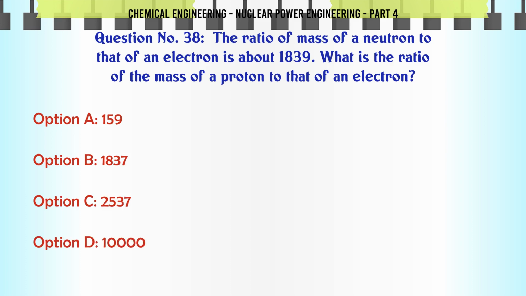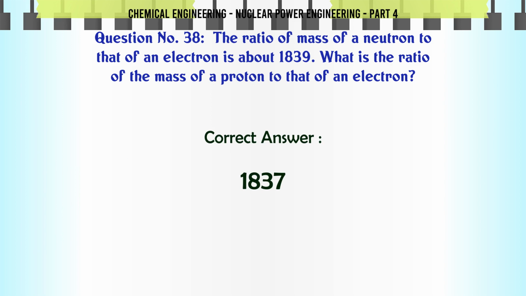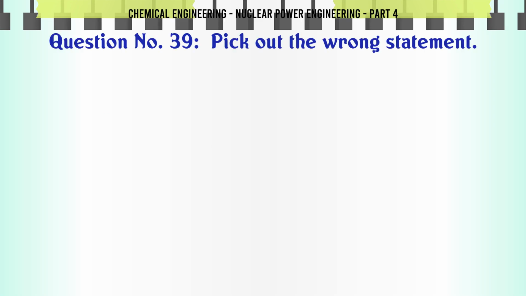The ratio of mass of a neutron to that of an electron is about 1839. What is the ratio of the mass of a proton to that of an electron? A. 159. B. 1837. C. 2537. D. 10,000. The correct answer is 1837.